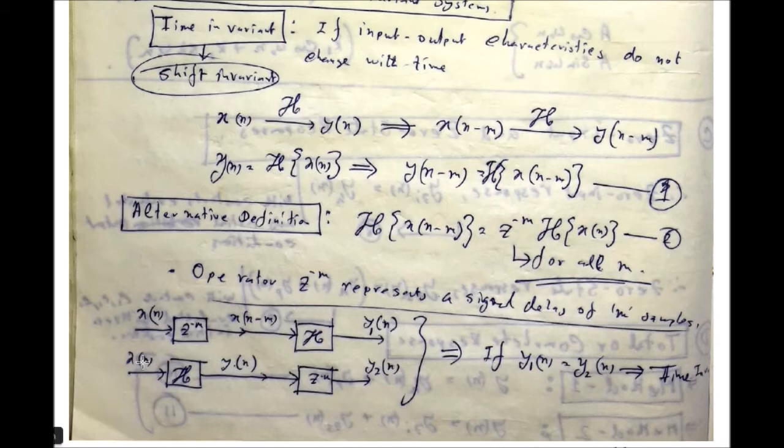That means first take the input, do the system operation, get y[n], and after that give the same amount of delay, so you obtain y2[n]. If y1[n] and y2[n] are equal, then the system is called time invariant. If they are unequal, then it is called a time variant system.